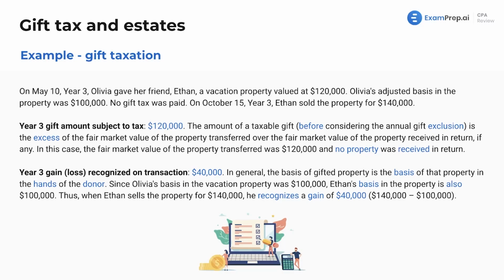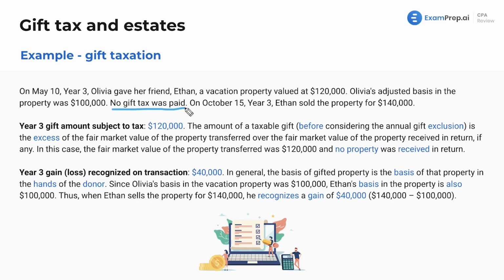We've got some examples here, as I know you absolutely love these, and let's run through one here. On May 10th, year 3, Olivia gave her friend Ethan a vacation property valued at $120,000. Only we could all be so lucky as to have a friend like that. Olivia's adjusted basis in the property was $100,000. No gift tax was paid.